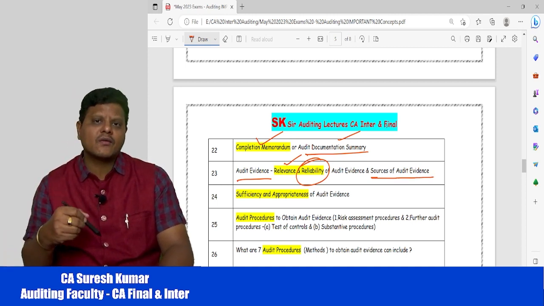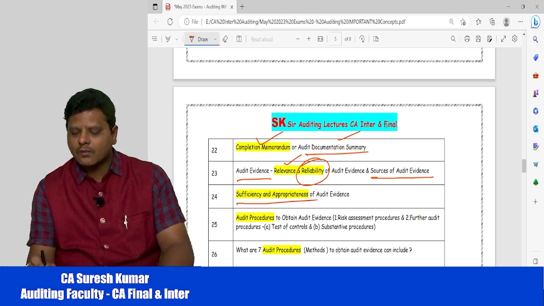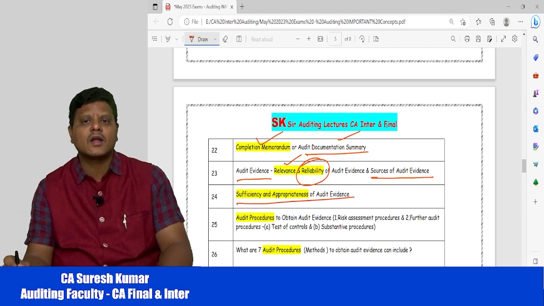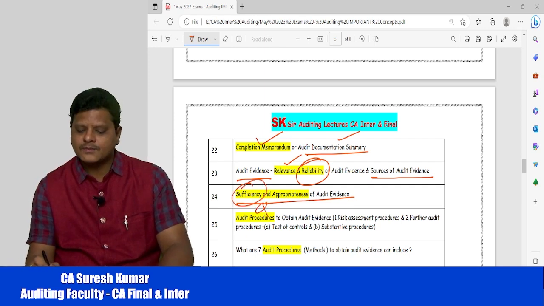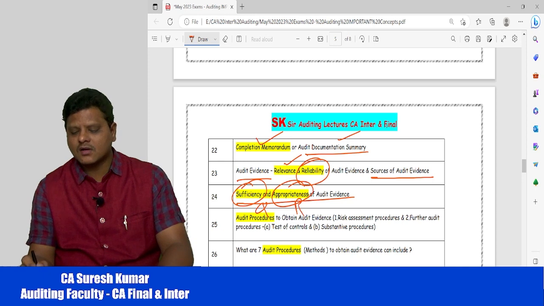Then once you get the evidence, how are we going to check the sufficiency and appropriateness of evidence? That means quality and quantum of evidence. So sufficiency talks about quantum and appropriateness talks about relevance or quality.